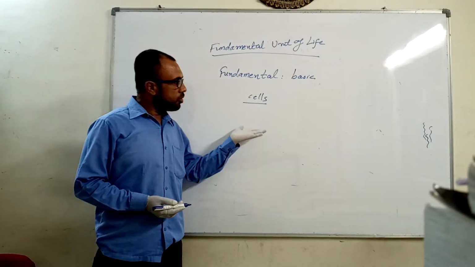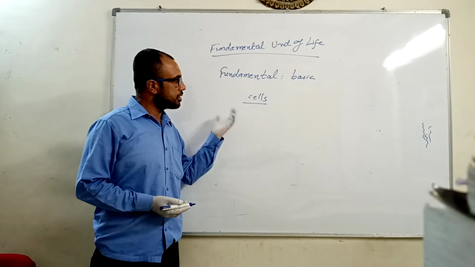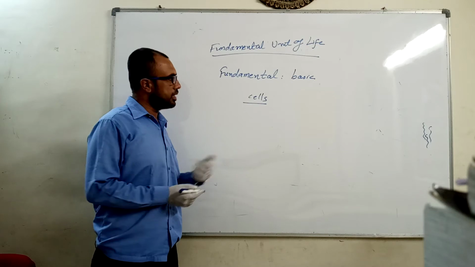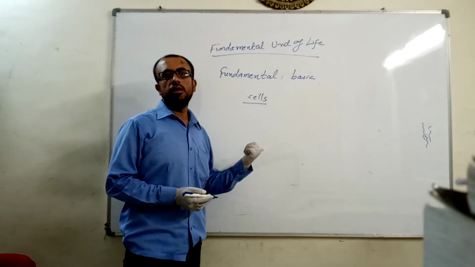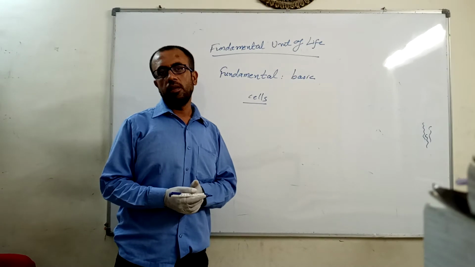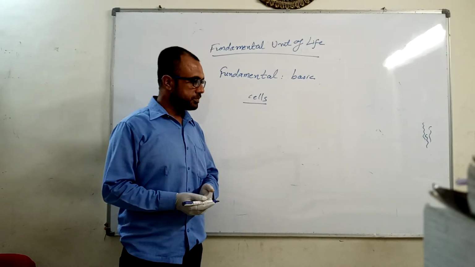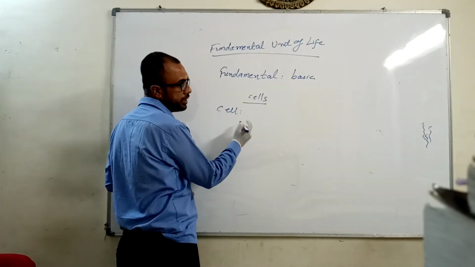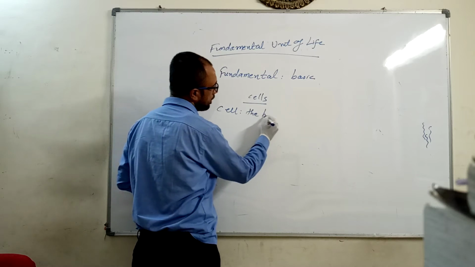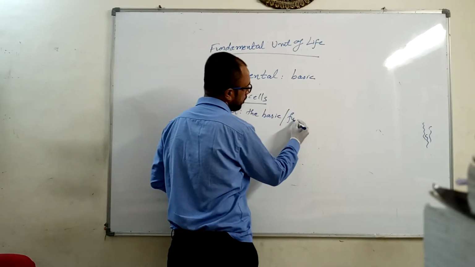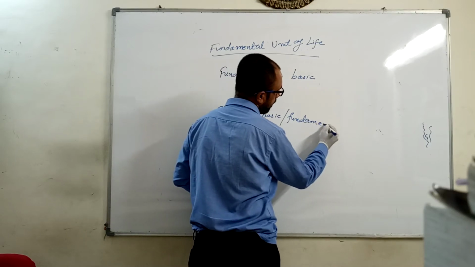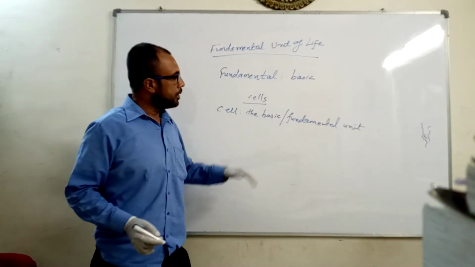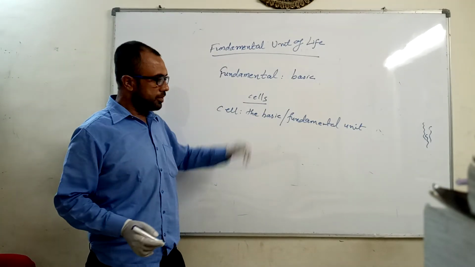Here we'll also go for history beyond the discovery of cell with cell theory to understand exactly about the cell, and right now we'll discuss the definition of cell, that what is cell actually. Cell is, as we already discussed, the basic or fundamental unit of life or any organism. We'll take one example to understand this.